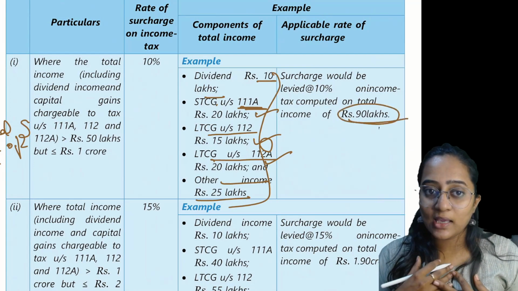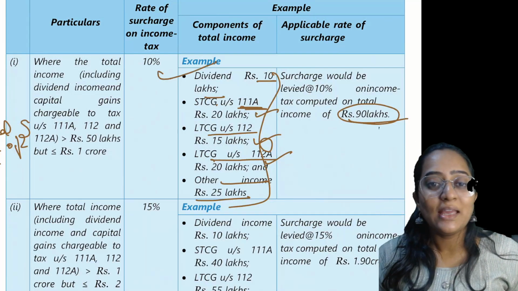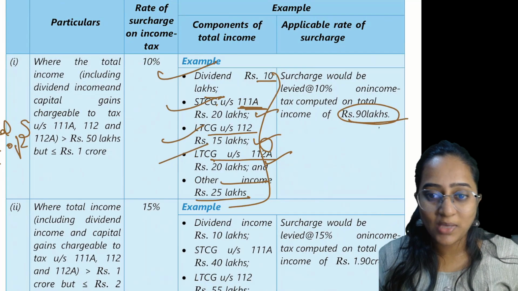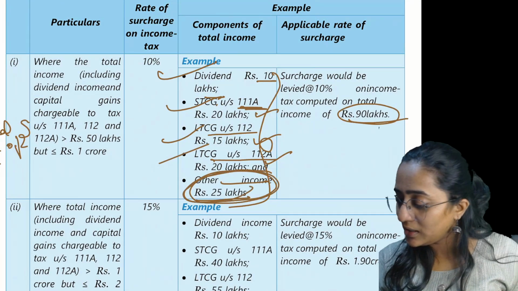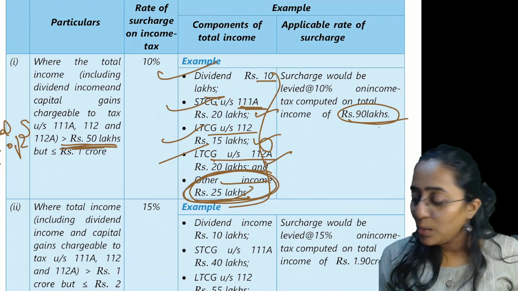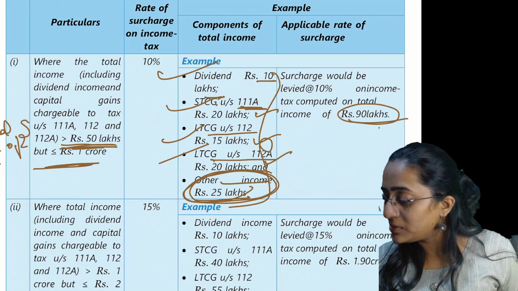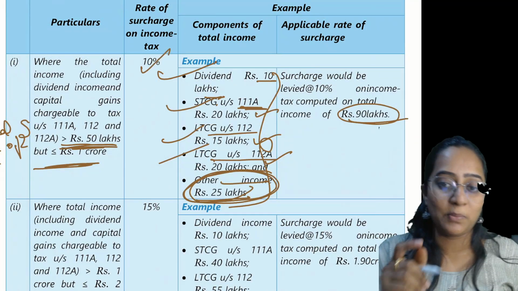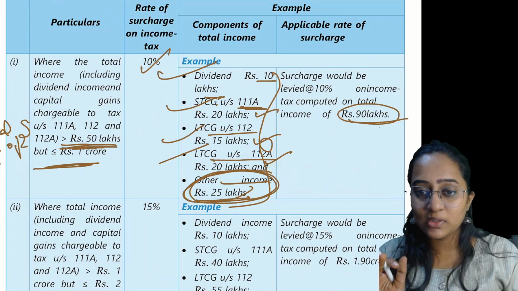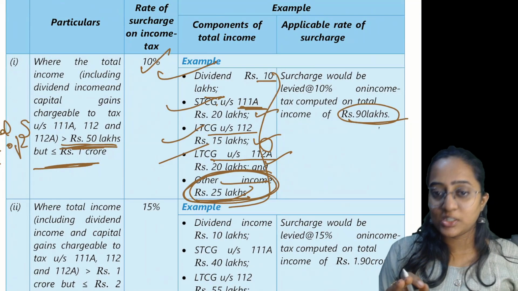So can I say your total income including your dividend income, capital gain, long-term, short-term capital gain, and also your other income, including everything, has crossed 50 lakh but is less than or equal to 1 crore. If that is the case, how much is the surcharge you are going to apply? 10% is the surcharge that you are going to apply. Making sense, everyone? Clear? How much is the surcharge applicable? 10% is the surcharge applicable.